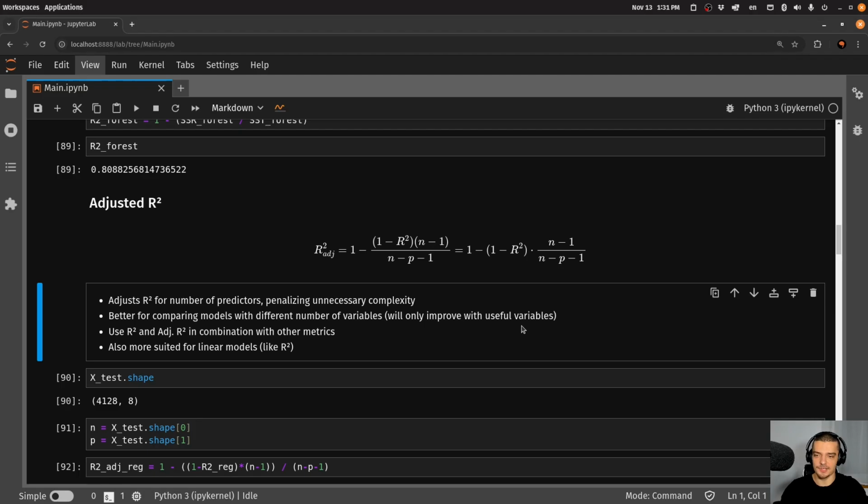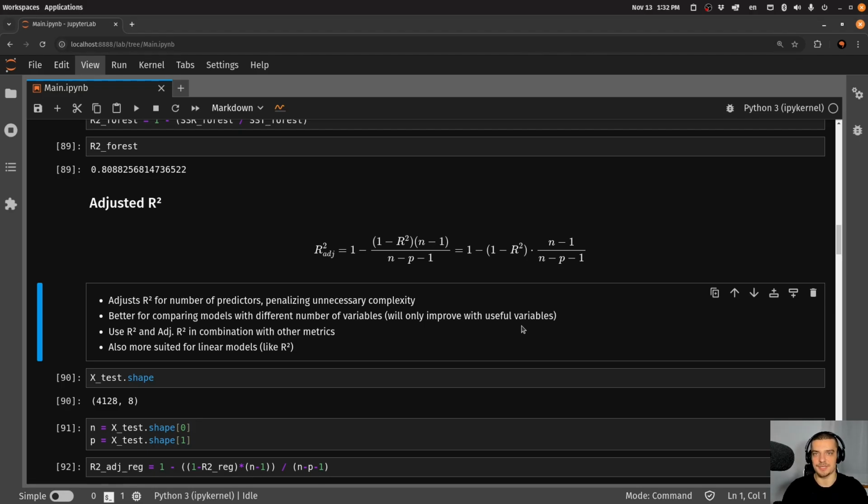Because of that, we also want to use this metric when comparing models with a different number of variables or parameters, because it takes that into account. And similar to R², we want to use this in combination with other metrics. We want to use this primarily for linear models and in combination with other metrics because it gives us the full picture.